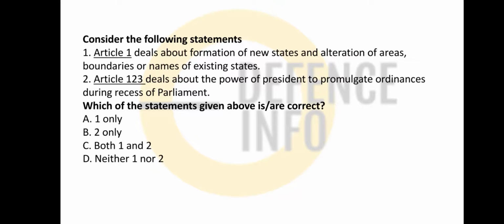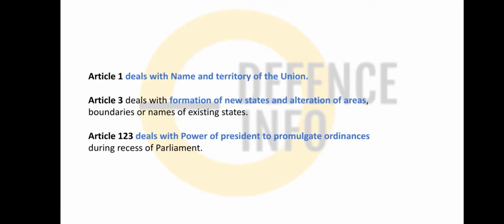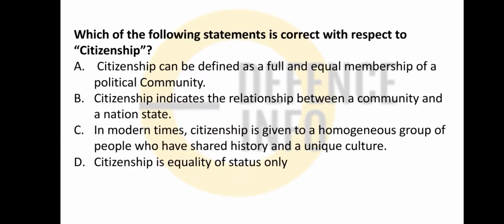And friends, now article 1 deals with the name and territory of India, article 3 suggests the formation of new states, alteration of area, boundaries or names of existing states, and article 123 deals with the power to promulgate ordinances during the recess of the house. So only option B is correct. So article 1 deals with the name and the territory of India. Article 3 deals with formation of new states and alteration of area, boundary or the names of existing states. Article 123 deals with the power of the president to promulgate ordinances during the recess of parliament.